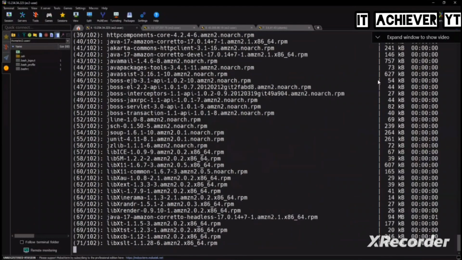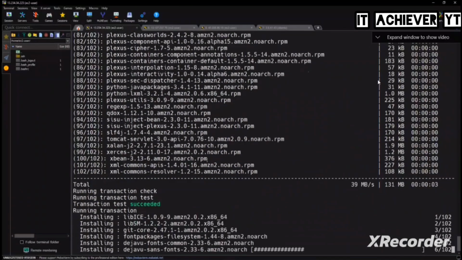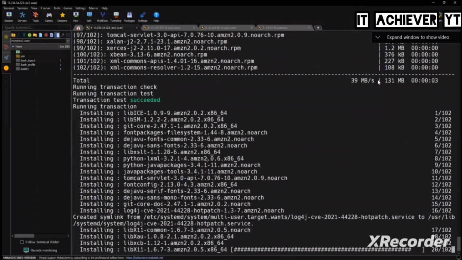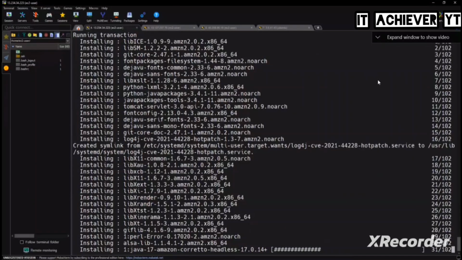I told you to use only Amazon Linux to follow my steps, please. If you have taken other operating systems, the commands will change, right? Okay. So meanwhile, Jenkins is coming up.